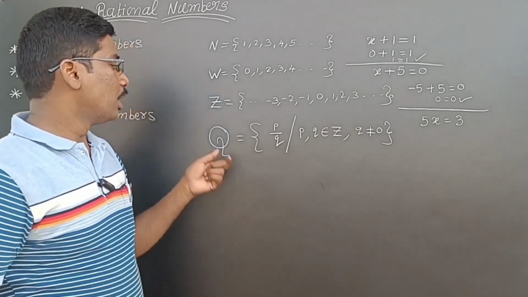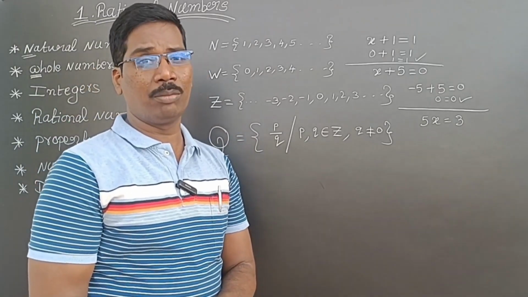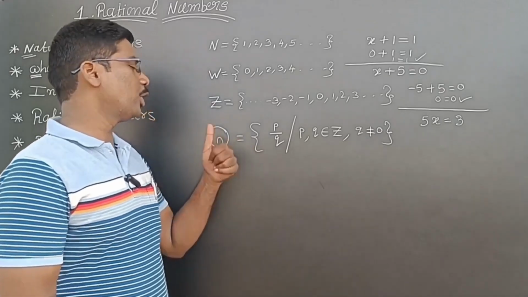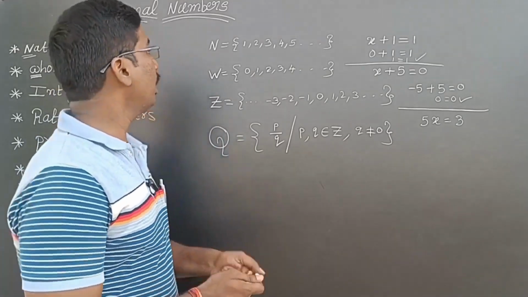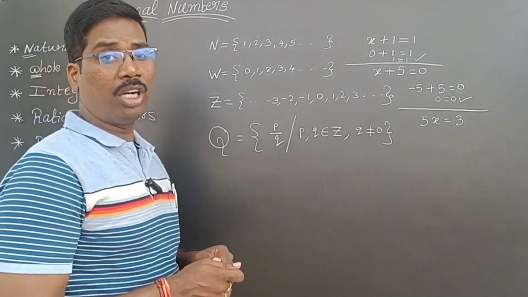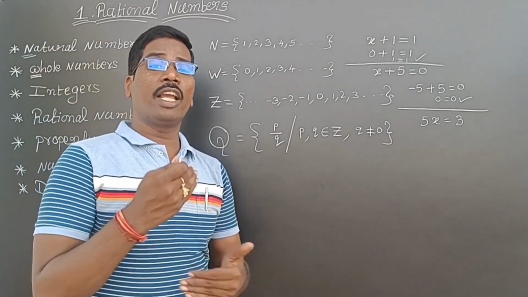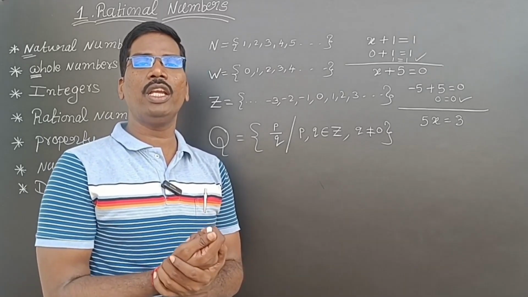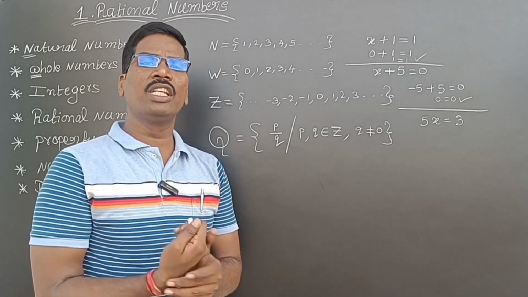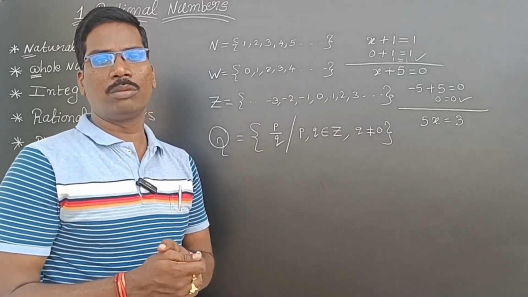Okay. So the numbers which are in the form of P by Q are called rational numbers. So why sir are rational numbers denoted with Q? In the next classes you will get real numbers. Real numbers are denoted with R. That's why we are changing this for rational numbers.